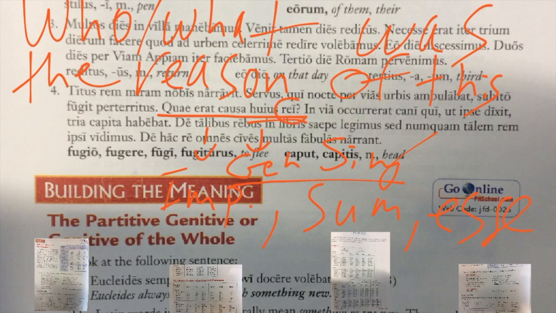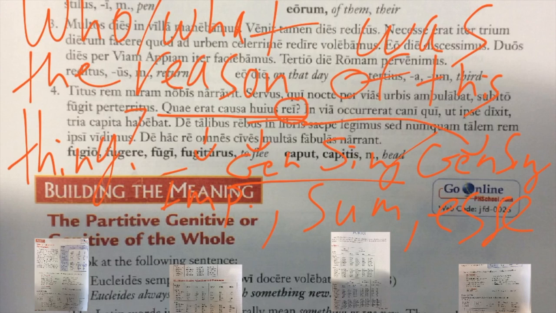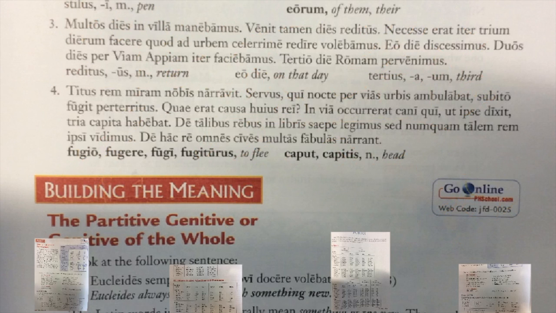So, rei, that's our fifth declension noun, is also genitive singular. So we're going to translate this phrase as of this thing. Of this thing. Because that's what rei means. Who or what was the cause of this thing? And rei here is a fifth declension noun meaning thing, and it's genitive and singular.